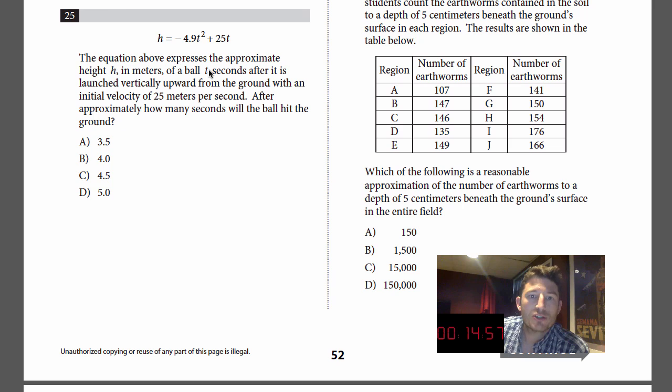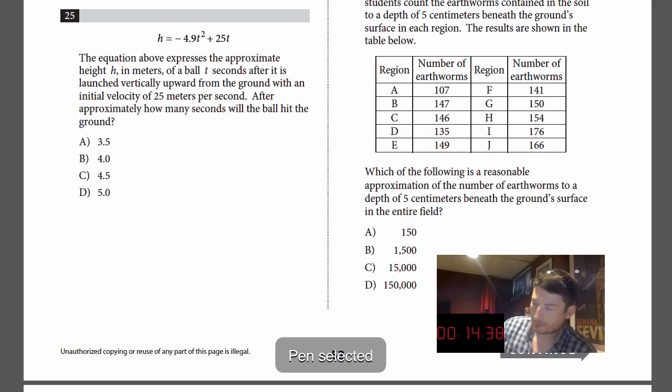All right, number 25. This one says the equation above expresses the approximate height h in meters of a ball t seconds after it is launched vertically upward from the ground with an initial velocity of 25 meters per second. So that's in the equation there. After approximately how many seconds will the ball hit the ground?